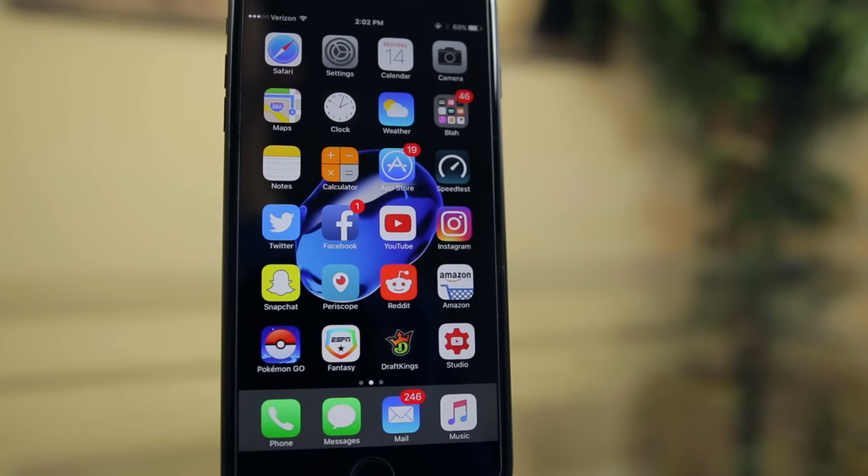So anyways, guys, that's it. Again, a very small update. iOS 10.2 Beta 3 has been released. Registered developers can go out and get it right now. It will probably be available for the public very soon as well.